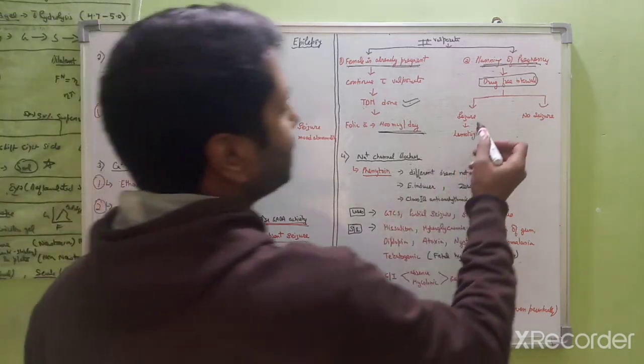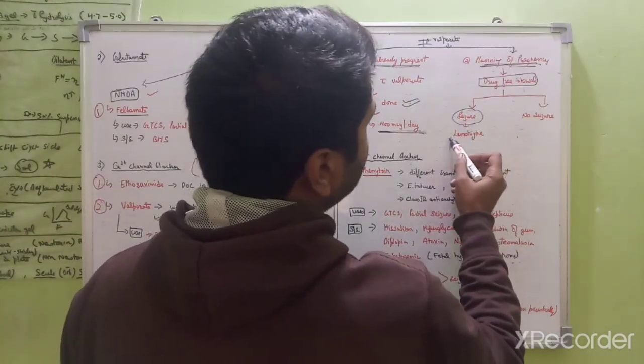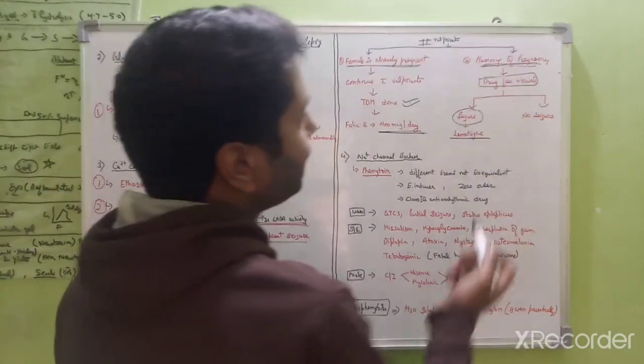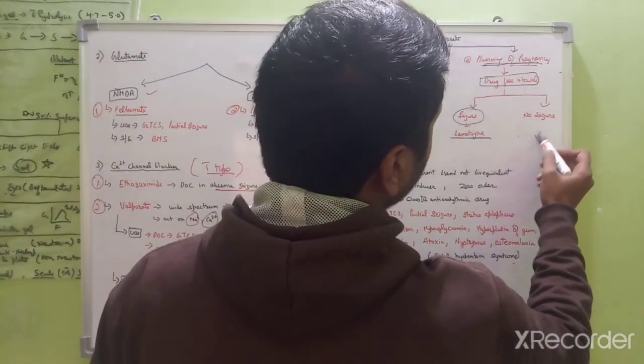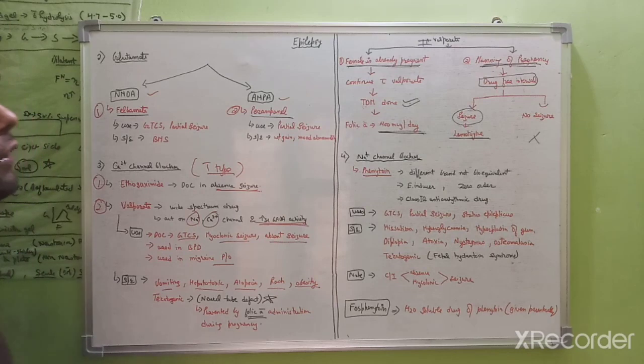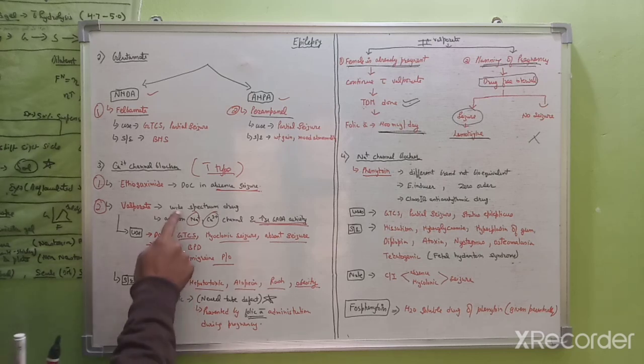If she is getting a seizure, then we give lamotrigine. If she is not having a seizure, then we do not give any drug to the female. Now in the calcium channel blockers, we have ethosuximide and valproate. This is a very important point: the teratogenic effect of valproate, and it is known as a wide spectrum drug.